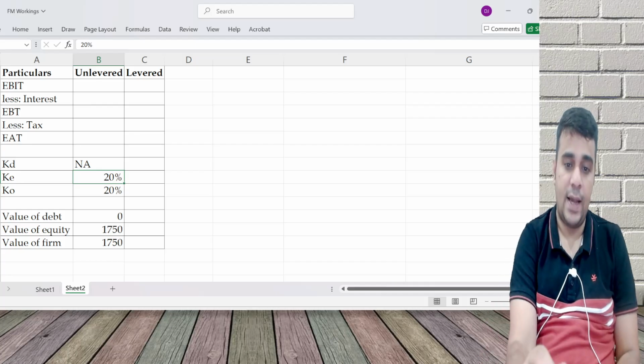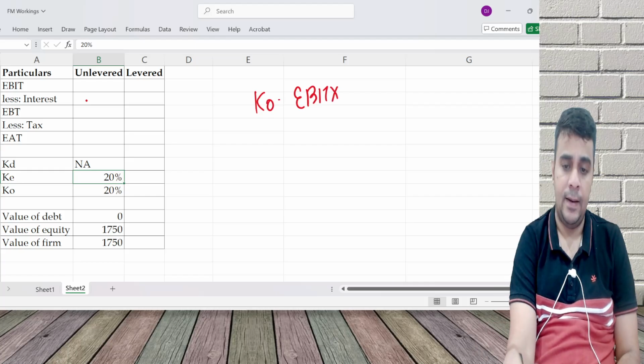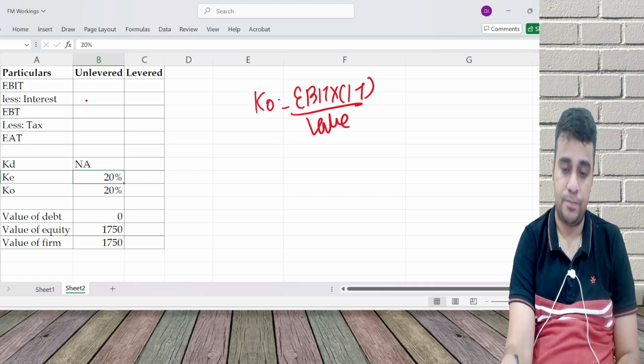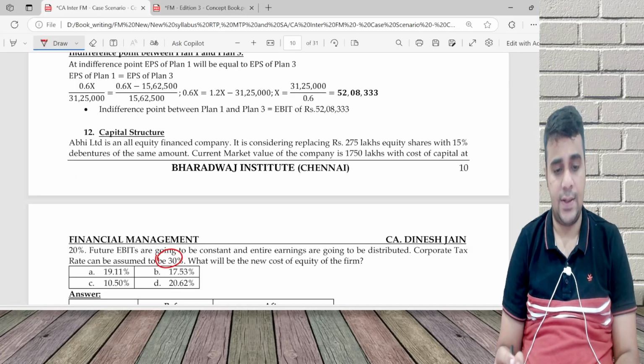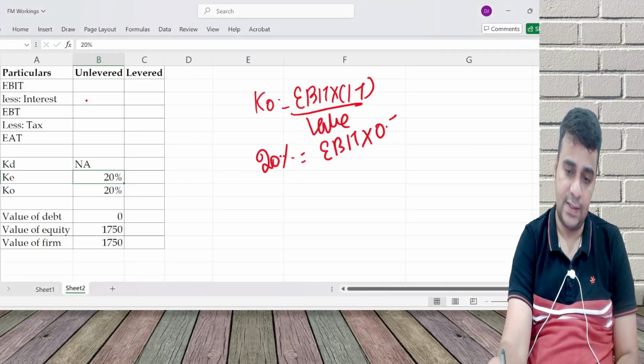Now our KO has a formula: KO is EBIT into 1 minus tax by value. 20% is equal to EBIT into 0.7 (tax rate is 30%) by 1750.